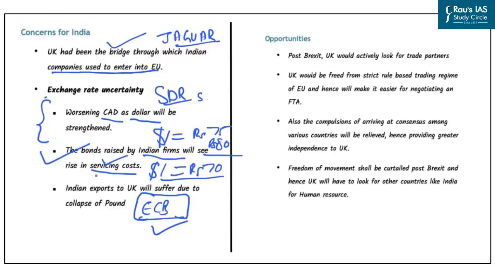And the third impact is that Indian exports to the UK will suffer due to the collapse or decrease in the value of the pound. Now, a simple example can be that if the value of £1 as of now was about rupees 80, and if the value of the pound slides, this means that the value of the rupee is increasing. So the exchange rate, that is £1, will now be exchanged at a lesser price, that is, let's say rupees 70. And as the value of the pound decreases, Indian exports will become less competitive. So it is said that if the pound collapses, India's exports to the UK might suffer.